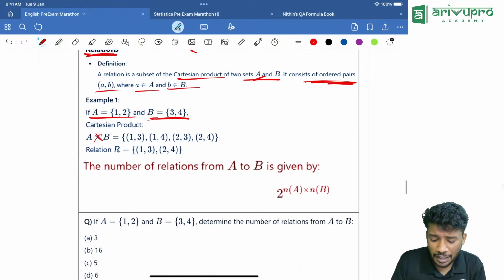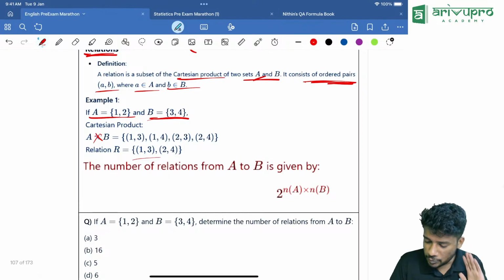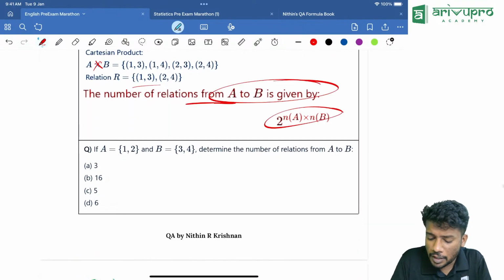Then R is what? R is a given relation, that is (1,3), (2,4). That is a given relation. It is a subset of A cross B. That's why it is written that way. Then the number of relations from A to B is given by 2 raised to n(A) into n(B).